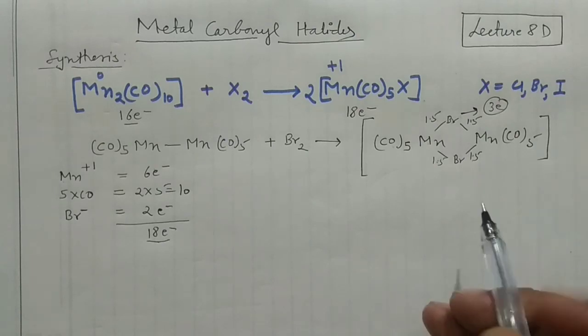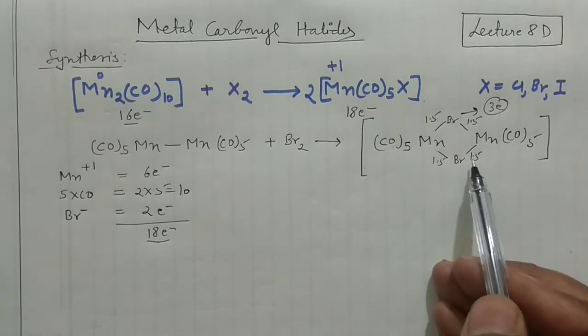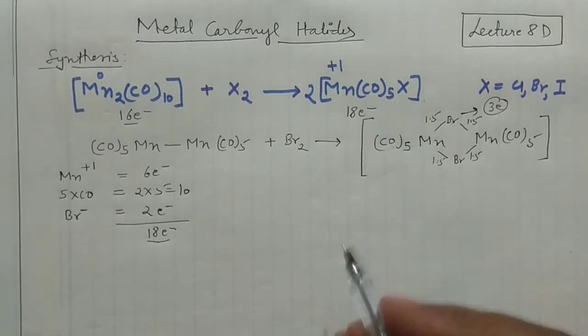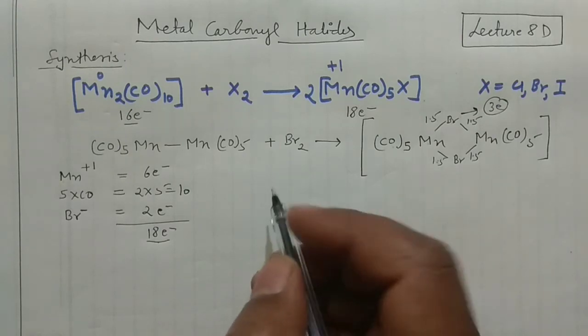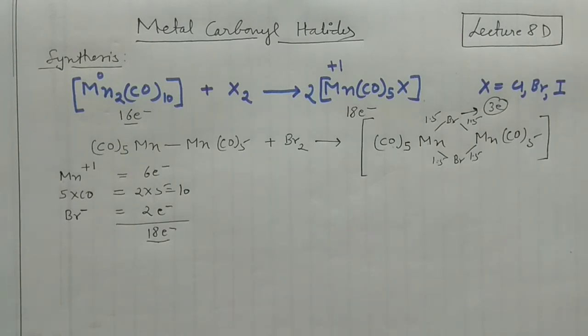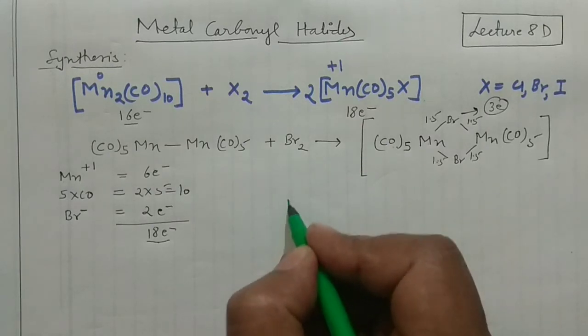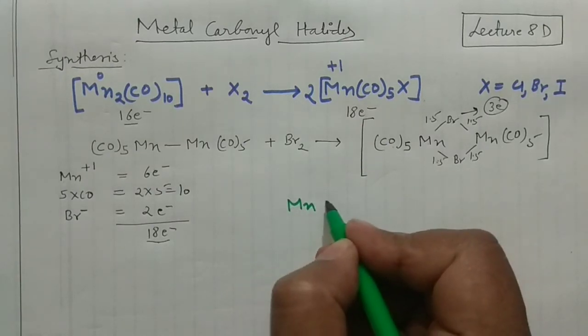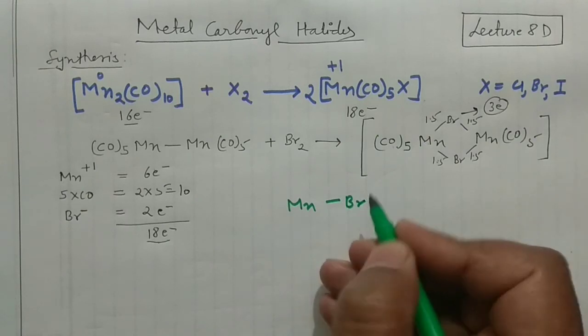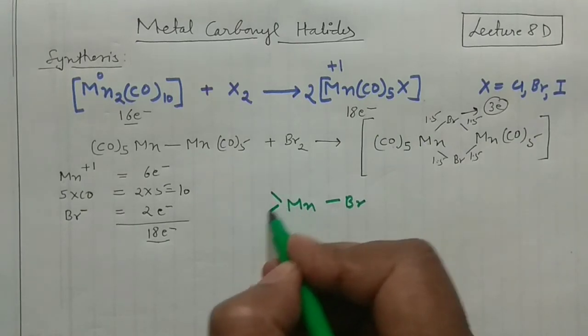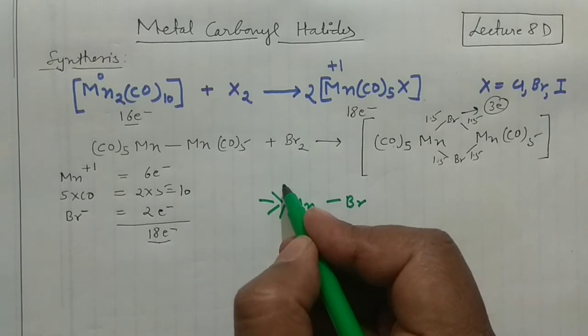And one very important point which I would like to mention here: what will happen when you form this carbonyl halide? So I'll write here. This is the manganese and this is your halogen, and you are having your 5 carbonyls.